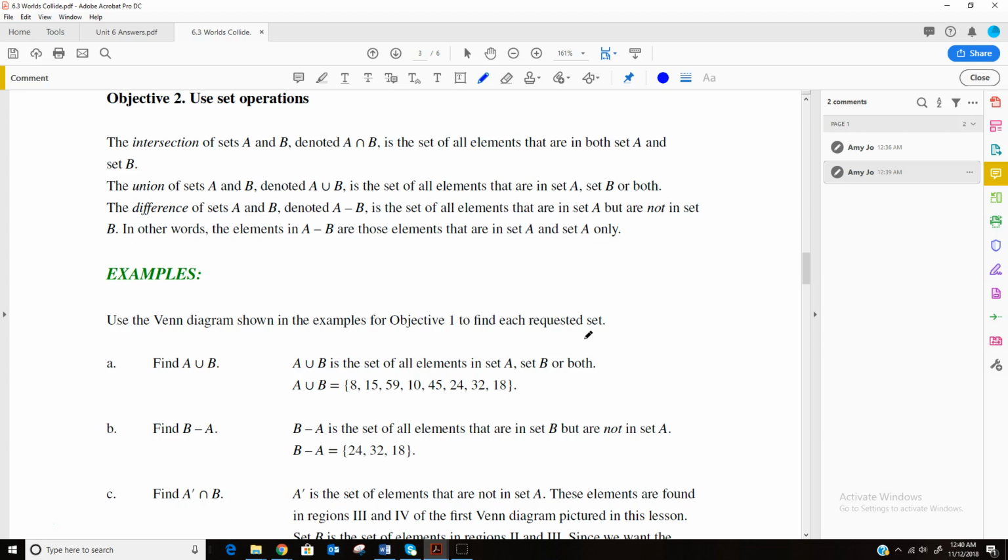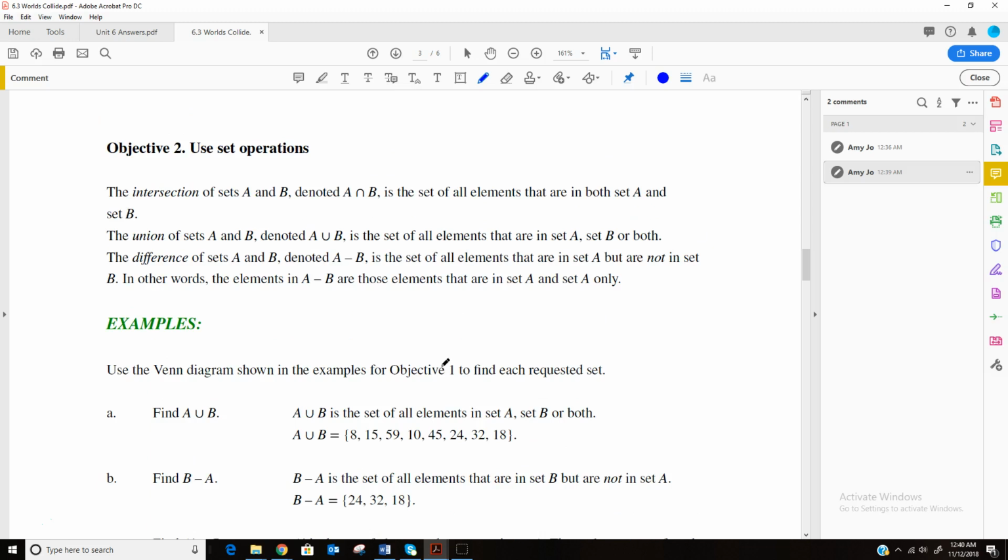Our next objective is to use set operations. We're going to look at intersection, union, and then difference. An intersection of two sets is the set of all elements that are in both A and B. When we were talking up above, it'd be where the two circles overlap each other. This would be the intersection. Anything that's in B and A.